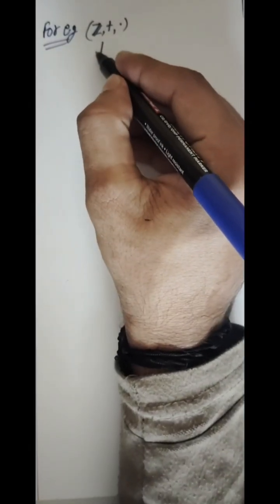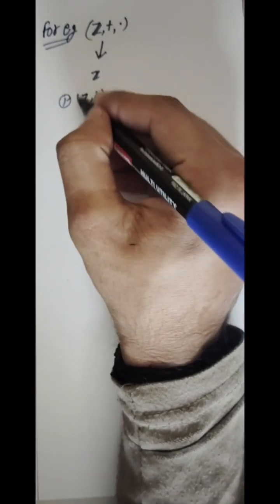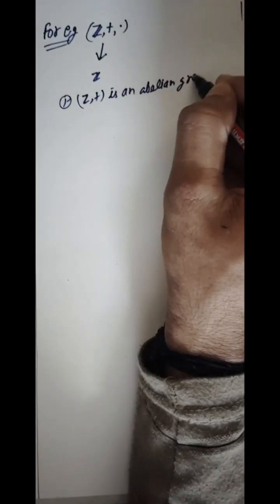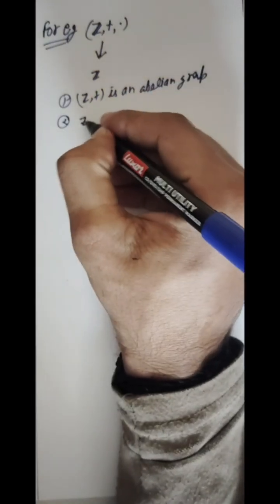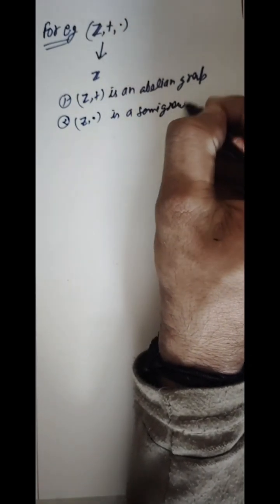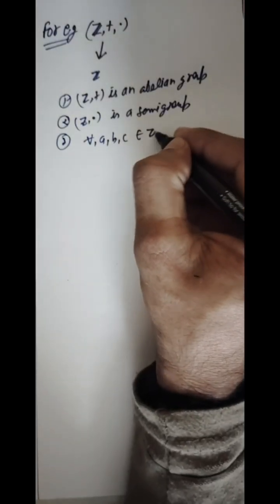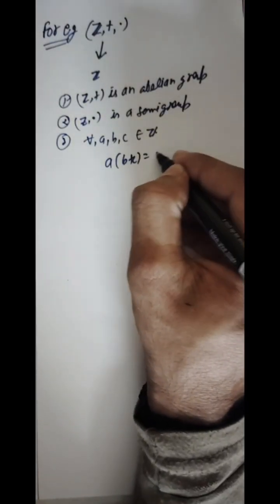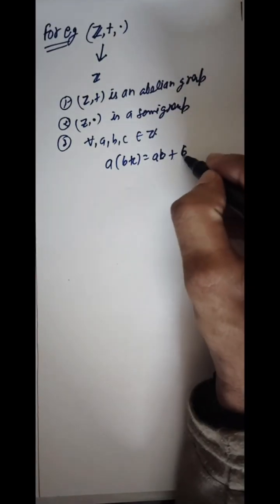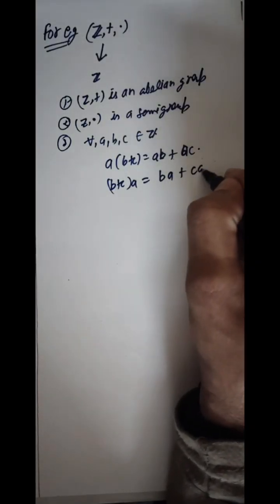In order for Z to become a ring, (Z, +) is an abelian group, (Z, ·) is a semi-group, and for all a, b, c belonging to Z, a·(b+c) = ab + ac, and (b+c)·a = ba + ca.